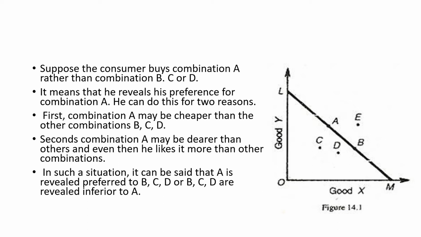In such a situation it can be said that A is revealed preferred to B, C, D, etc. Because here we assume that when we go for a particular combination over the others, that shows that we reveal our preference for that particular combination. And one possibility is that all the other combinations are inferior to the combination that we have already chosen.